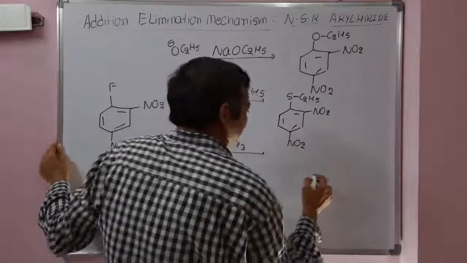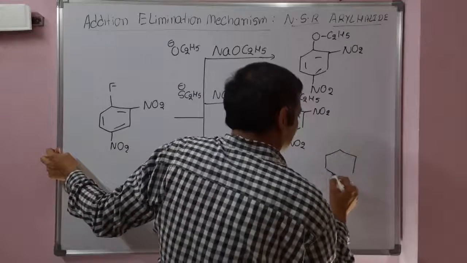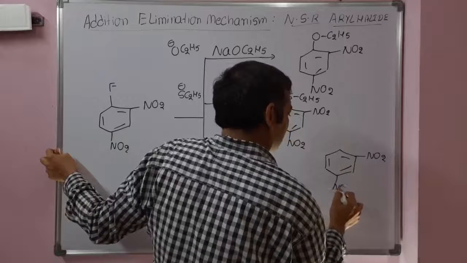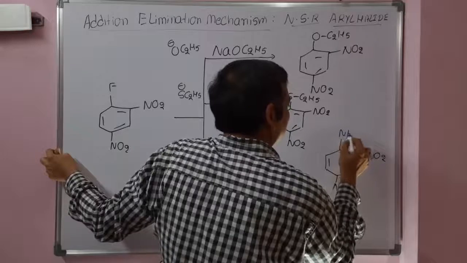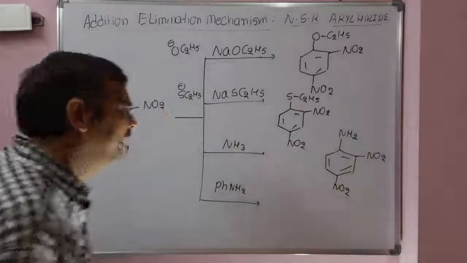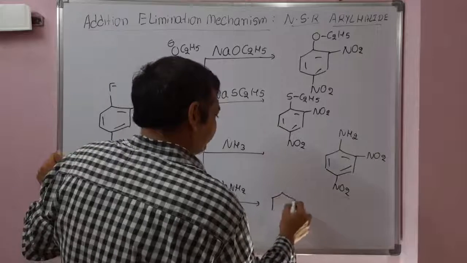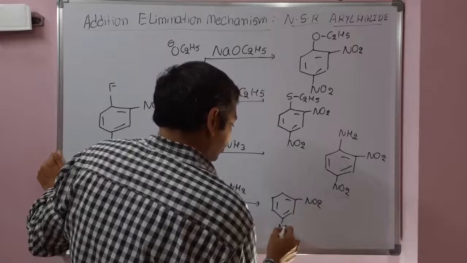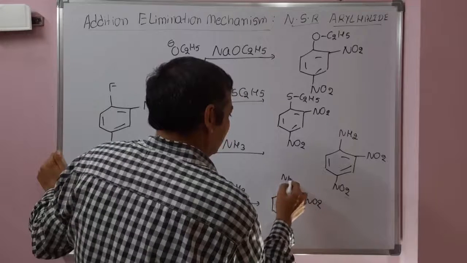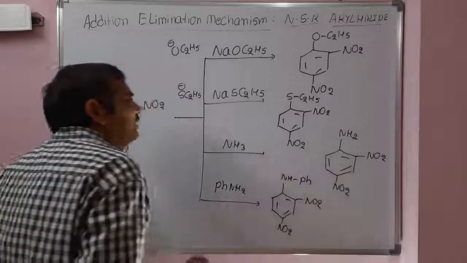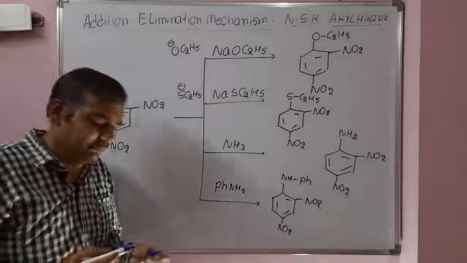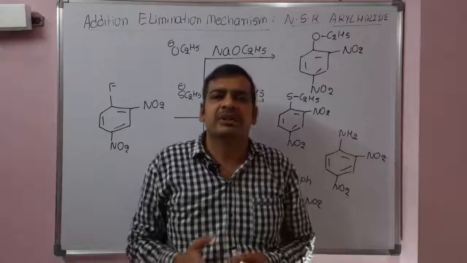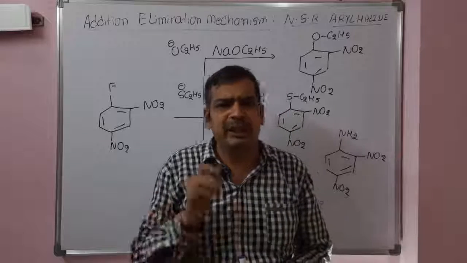Here is the ammonia; you will get 2,4-dinitroaniline. This is a nucleophilic substitution reaction, and it also follows the addition elimination mechanism. Finally, with aniline, the NH-phenyl product will be obtained. These all follow the addition elimination mechanism: the first step is addition, the final step is elimination. So this is about nucleophilic substitution reactions.